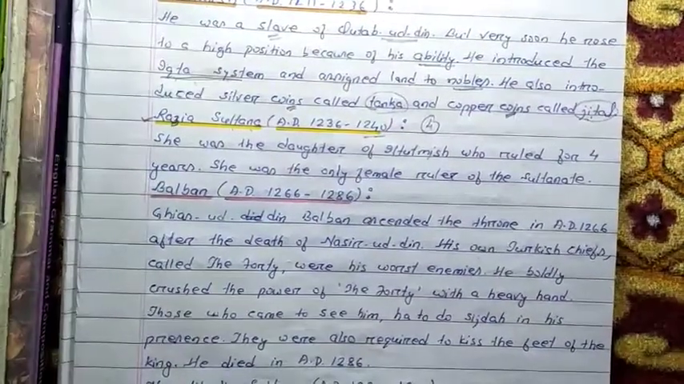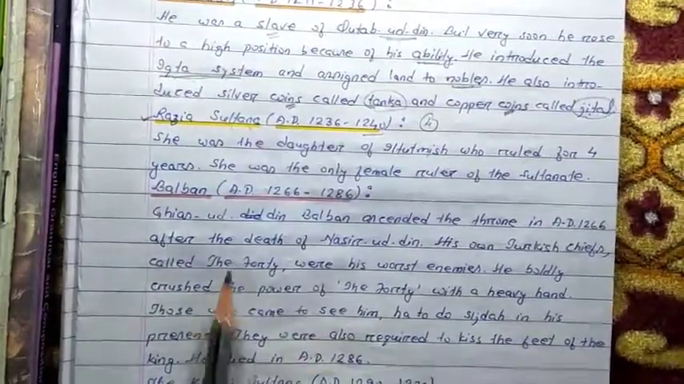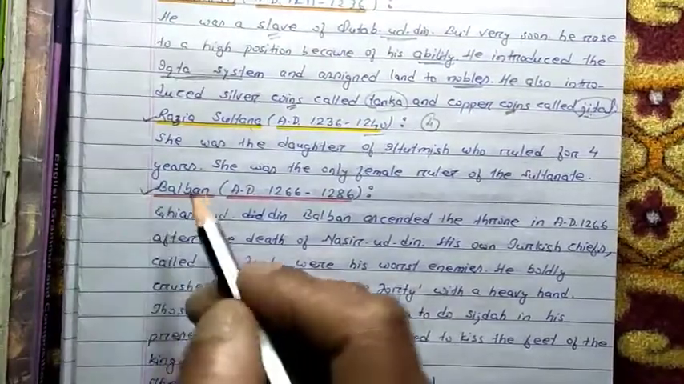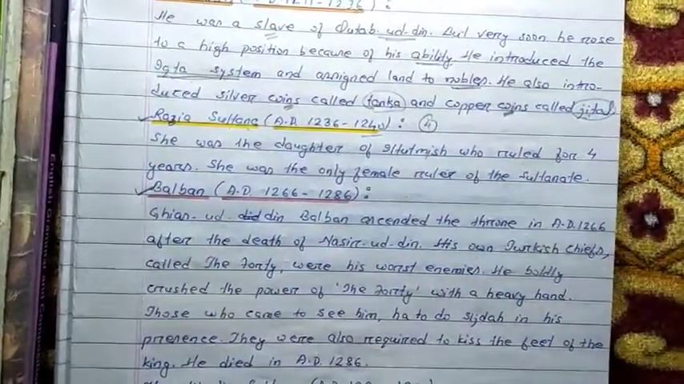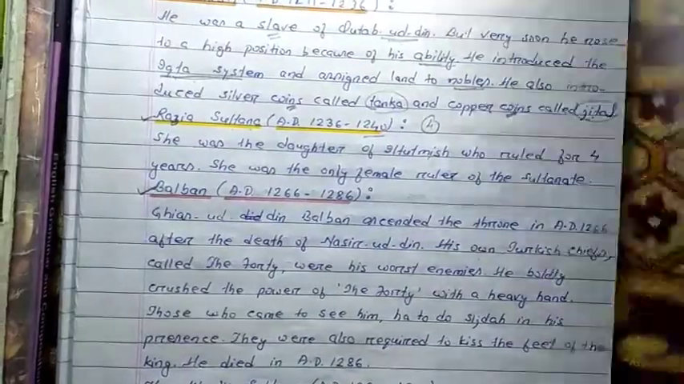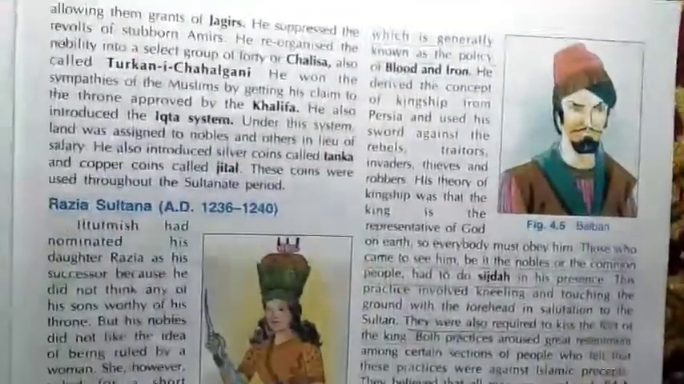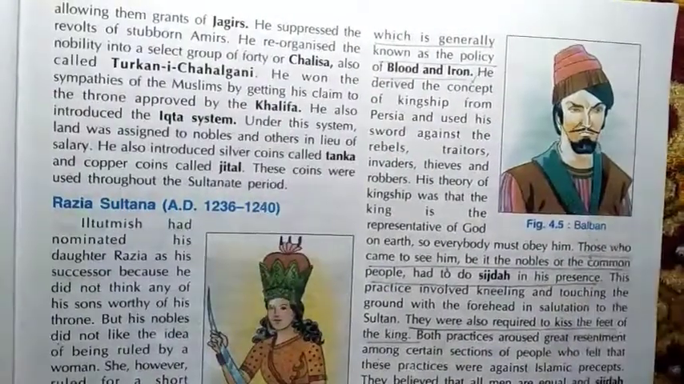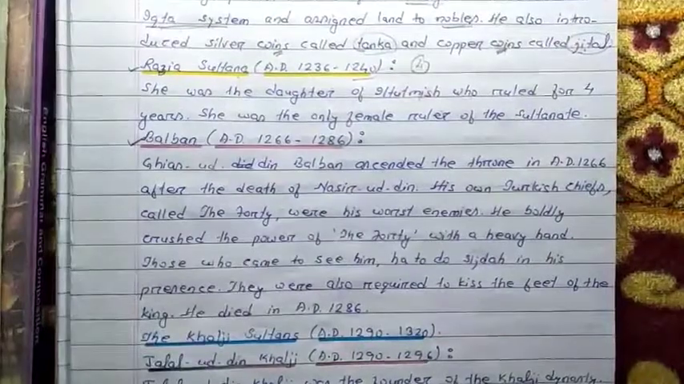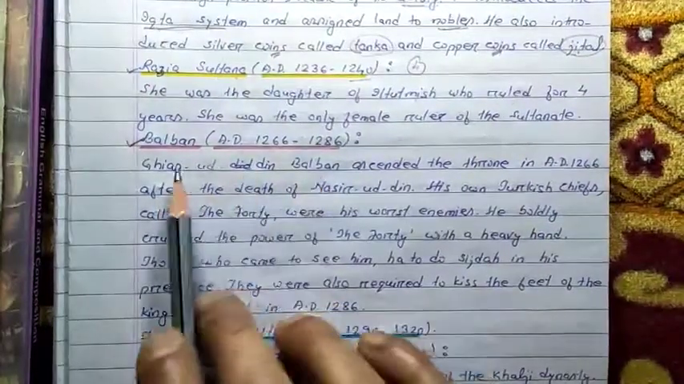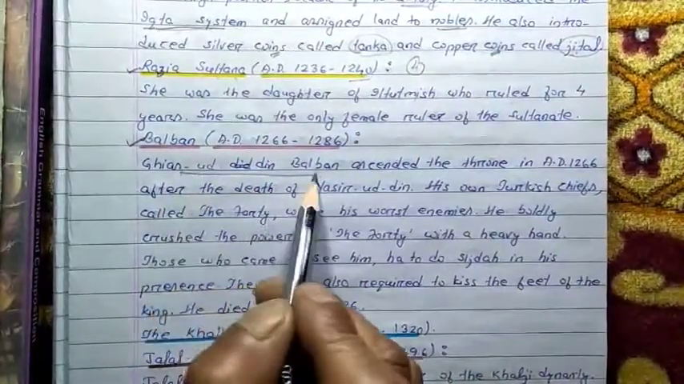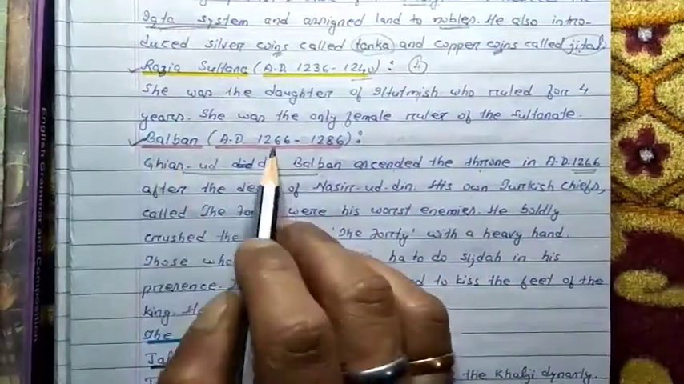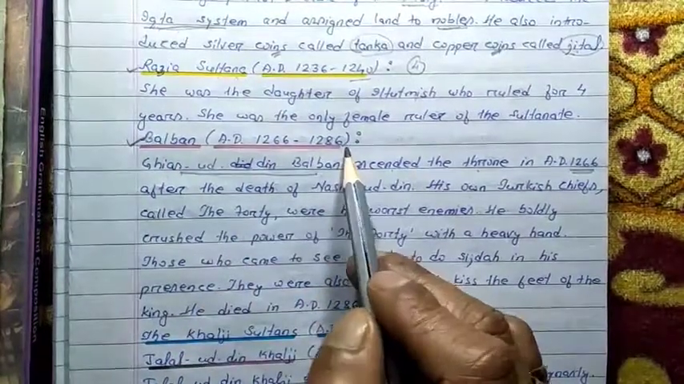After Rajia Sultana, the last powerful ruler of the slave dynasty was Balban. You can see the picture of Balban on the same page, page number 23. The original name was Ghiyasuddin Balban. He ascended the throne in AD 1266 and ruled from 1266 up to 1286.